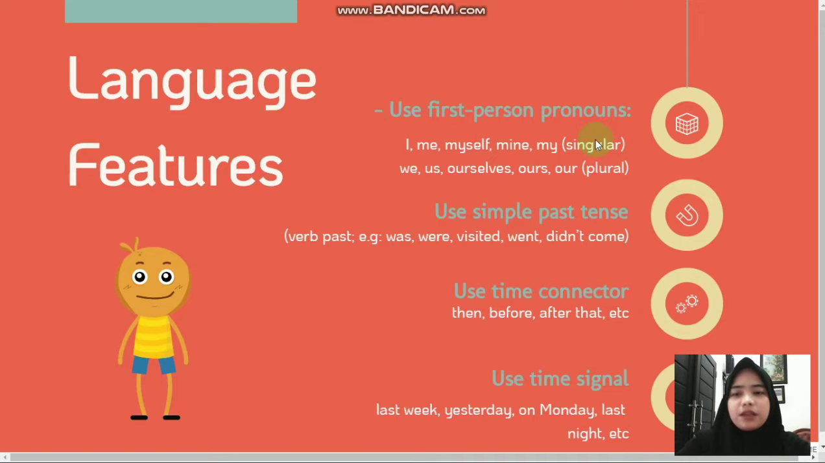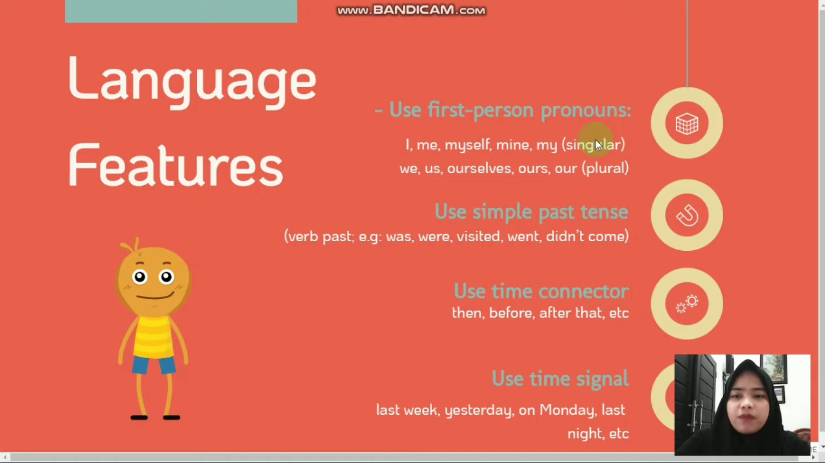The second language feature is to use simple past tense. We know that we can identify simple past tense from the verb. It uses verbs for past. For example, was, were, visited, went, and didn't come.